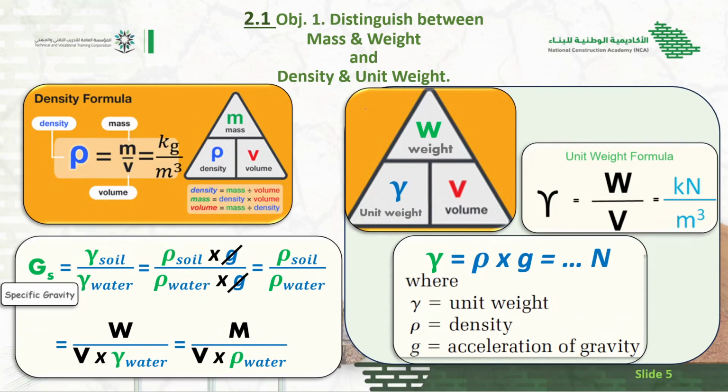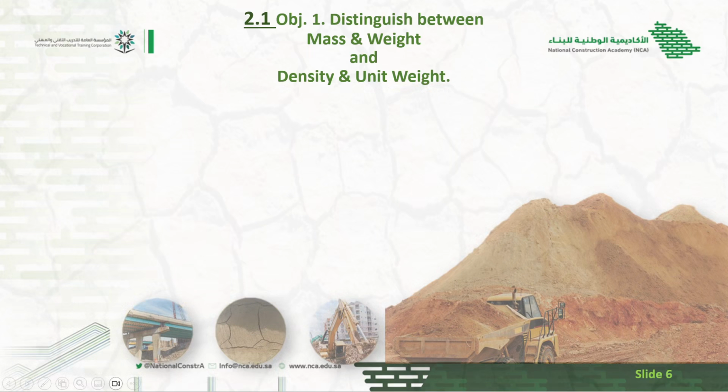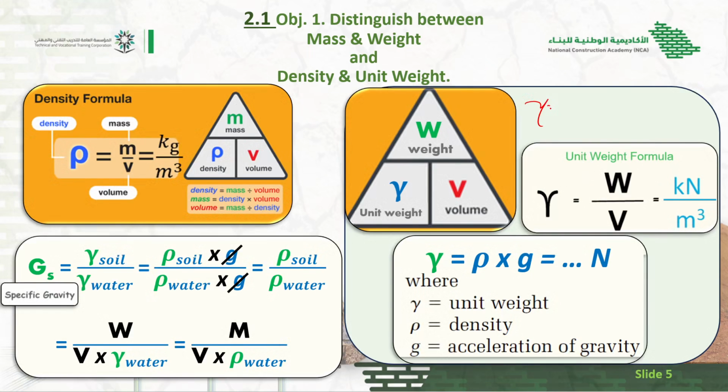Okay guys, there are some relationships between density and unit weight. As we know, unit weight is equal to weight per unit volume. And also we know weight is equal to mass into gravity, divided by volume. And mass divided by volume, per unit volume, is called density. So can I write here density multiplied by g? This is the relation between unit weight and density. This is the first one.